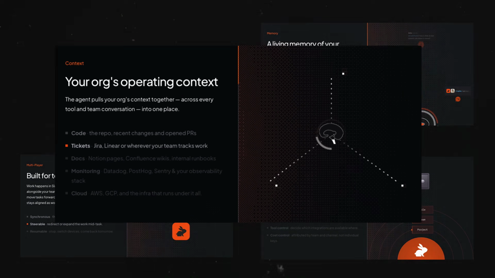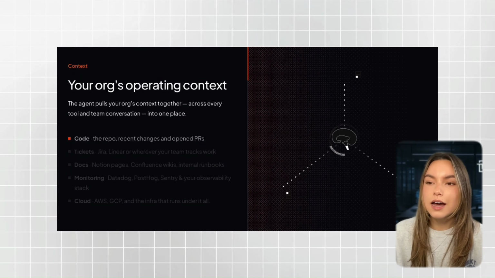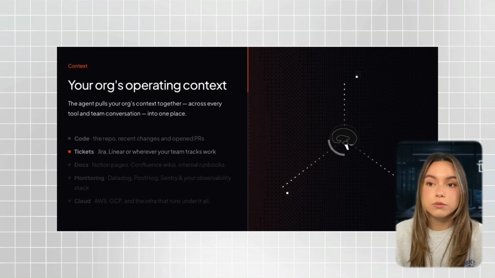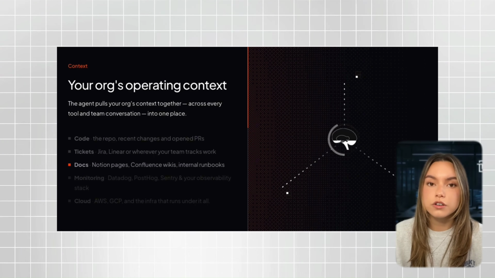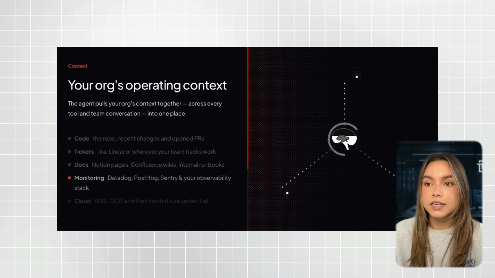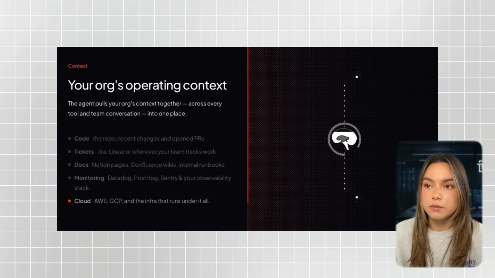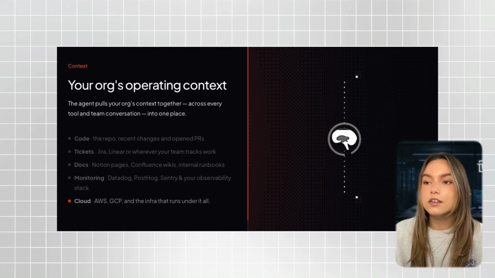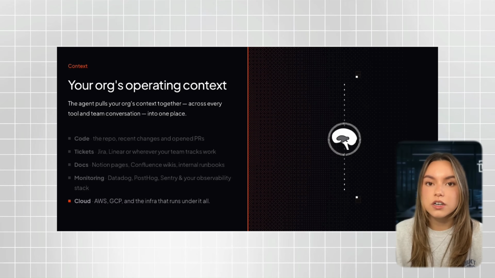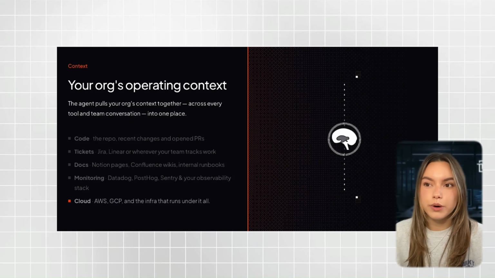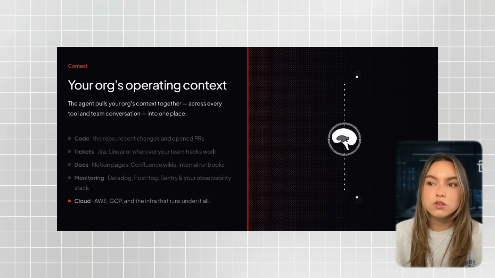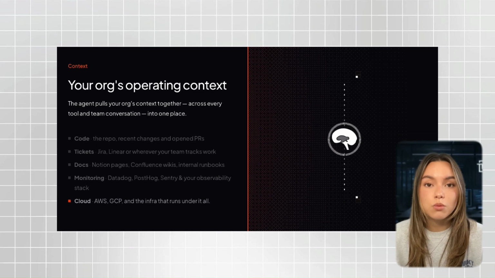First is context. CodeRabbit Agent pulls live context from your entire stack: code from GitHub or GitLab, tickets from Jira or Linear, docs from Notion or Confluence, monitoring from Datadog, Sentry, PostHog, cloud infra from AWS, GCP. It starts every task with a full picture, not a blank slate. Think about what this means in practice. You don't have to brief the agent every time. It already knows what's opened, what's changed, and what's been flagged. That's the context tax gone.